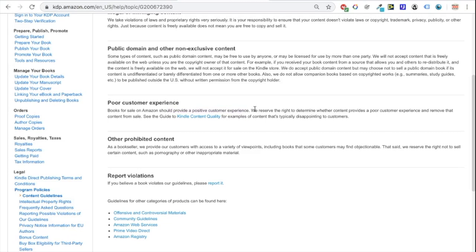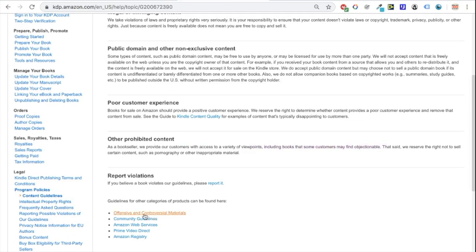And you've actually seen that in the past. I think in the Royalty Accelerator course, I showed one publisher who had created 400 shocking quality books. Now if you search for that same pen name, there's only around 20 left for sale. So we're assuming that Amazon has actually removed most of this guy's books because they are so bad and so misleading and just rubbish quality content. The way to provide a good customer experience is just to follow my advice, and you can create really good quality books. So, other prohibited content, books that customers may find objectionable, blah blah blah.